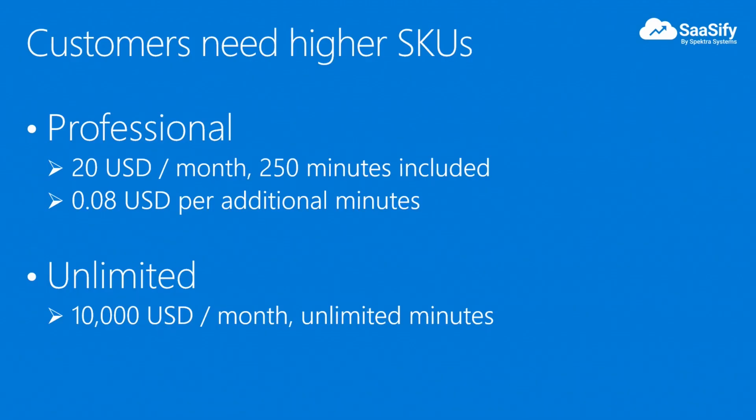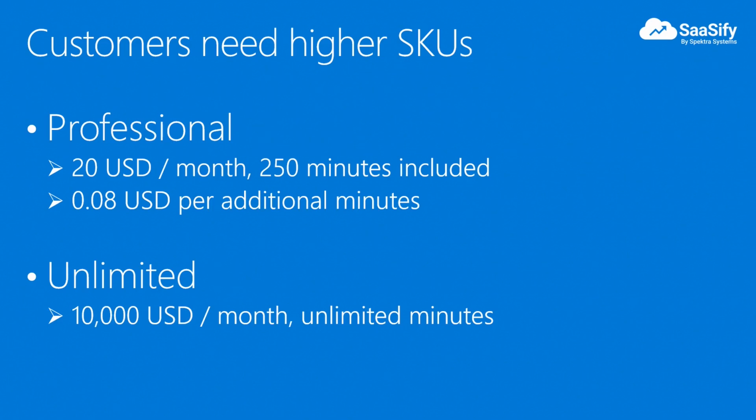The Essential SKU is well accepted in the market and many customers started hitting the limit and getting throttled. They need a higher SKU with the flexibility to have metered billing, or true pay-as-you-go, based on the actual usage of the solution. The Cloud Connect team regrouped and decided to land two more SKUs in the market.